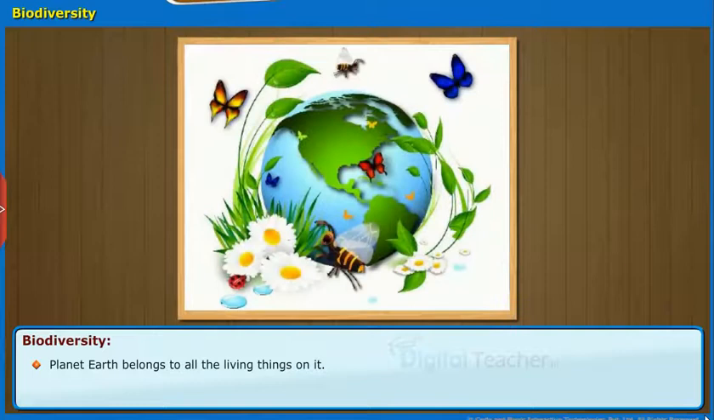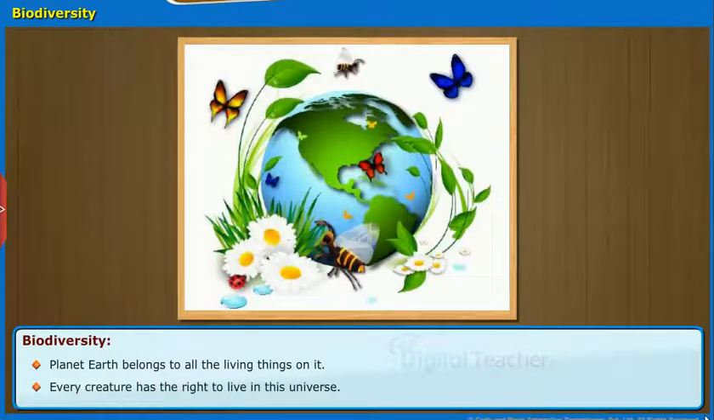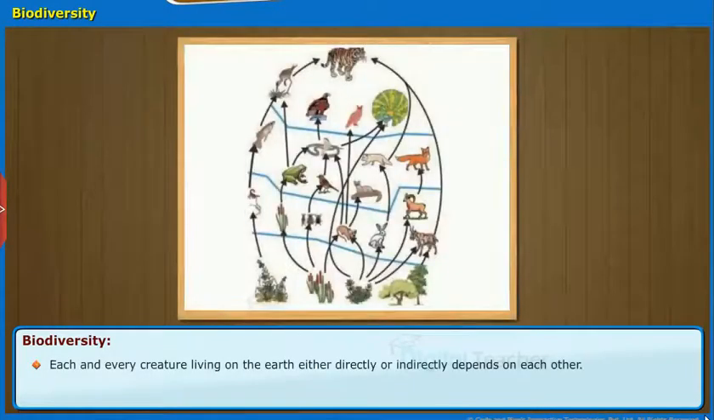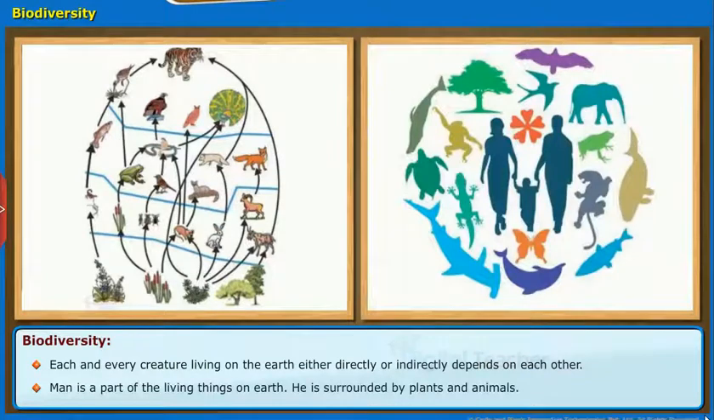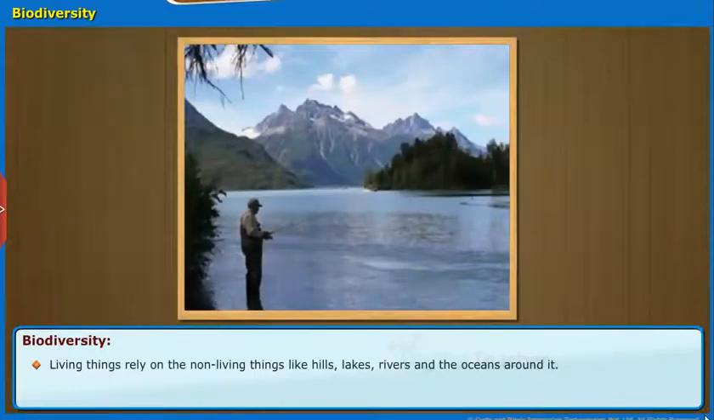Planet Earth belongs to all the living things on it. Every creature has the right to live in this universe. Each and every creature living on the earth either directly or indirectly depends on each other. Man is a part of the living things on earth. He is surrounded by plants and animals. Living things rely on the non-living things like hills, lakes, rivers and the oceans around it.